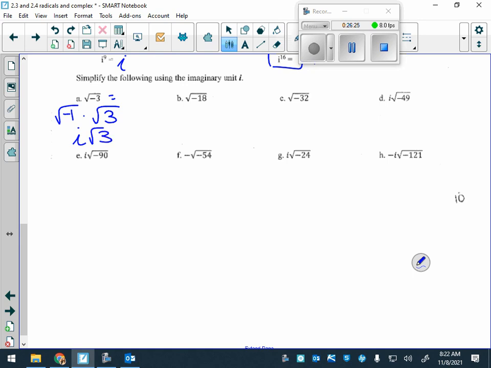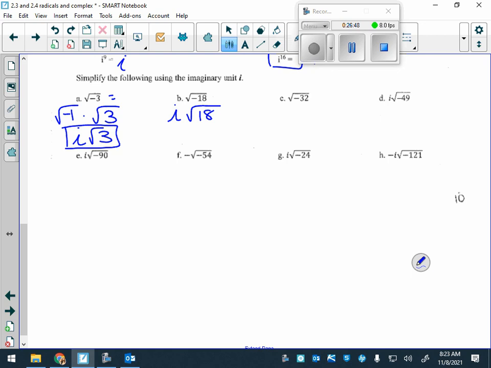I. So you're left with I root 3. Okay? Most importantly, if you see a negative, take an I out. You see a negative, take an I out. Okay? So for example, in B, see a negative, automatically what comes out? An I.